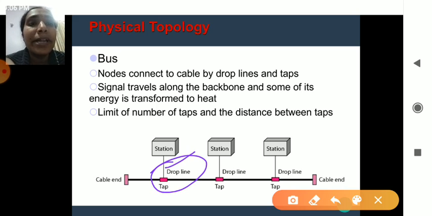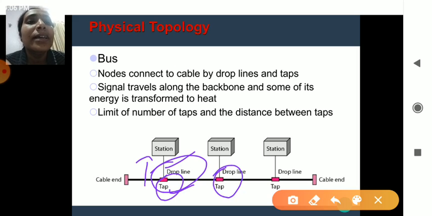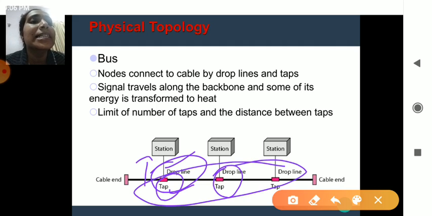This drop line carries the messages, and a tap opens whenever it is necessary. If I want to send information to a particular station, only then does the tap open. Otherwise, the tap will be closed. Wherever I want the data to flow, that tap gets opened, otherwise it stays closed. So only for the system I want can I send the information. But the main backbone is important. If any problem is there in this backbone, it will affect all other stations or devices. That is the main disadvantage.